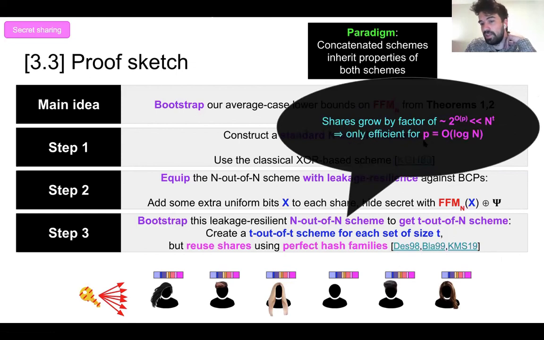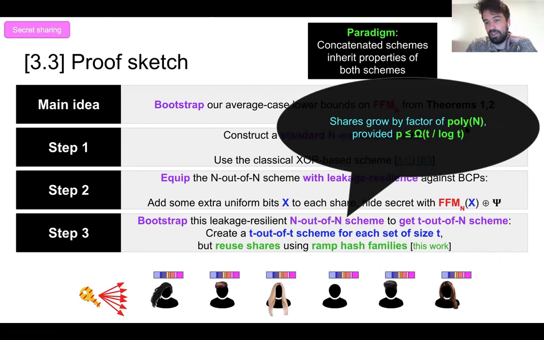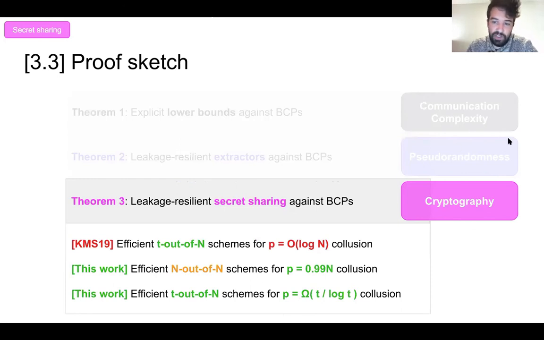But this is only efficient when p is logarithmic in big N, and we'd like to allow for much more collusion. So the key idea in this work is to use a weaker type of hash family called ramp hash families. And this allows us to reduce this factor all the way down to just polynomial in big N. As long as p is at most t over log t, p definitely can't be bigger than t, so this is almost optimal. So this recovers our secret sharing results that we discussed earlier.